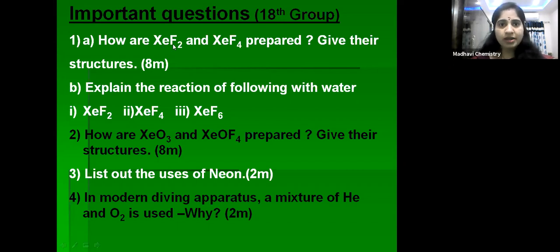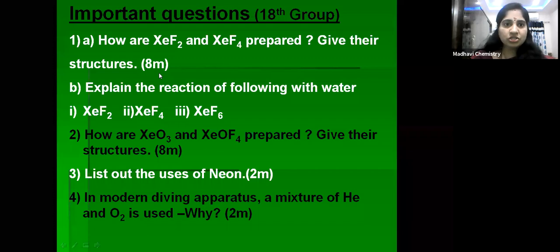How are xenon difluoride and xenon tetrafluoride prepared? Just simply experimental conditions. Xenon and fluorine are mixed, and in the special experimental conditions, if we consider, we can easily prepare xenon difluoride and xenon tetrafluoride. Give their structure. So already we have seen their structure also.